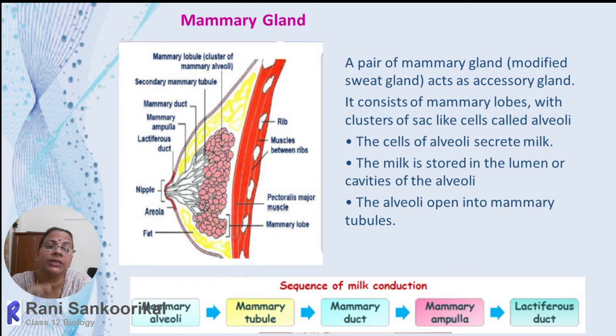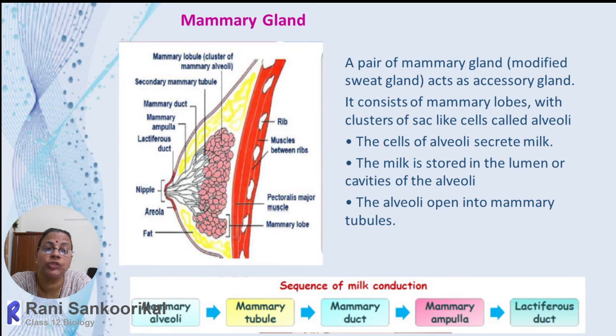Inside the mammary gland there are many lobes called mammary lobes. Inside the mammary lobes, there are clusters of sac-like cells called alveoli. A group of alveoli leads into a duct called the mammary tubule.